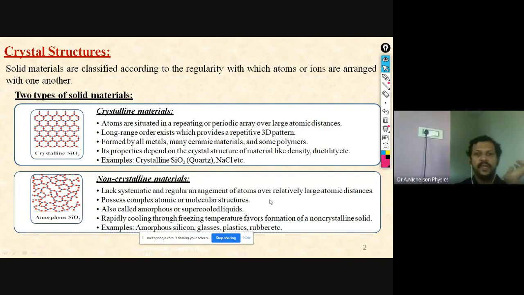Examples of non-crystalline or amorphous material are silicon, glasses, plastic, rubber, etc. These are the basics of these two different materials, crystalline and non-crystalline materials. We are going to study in detail about this crystalline material.